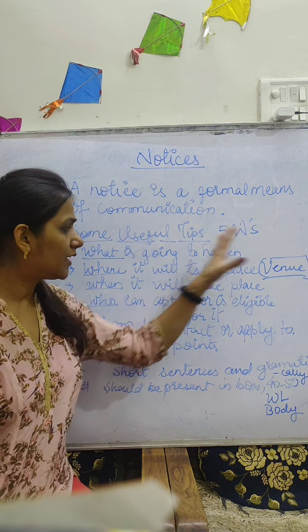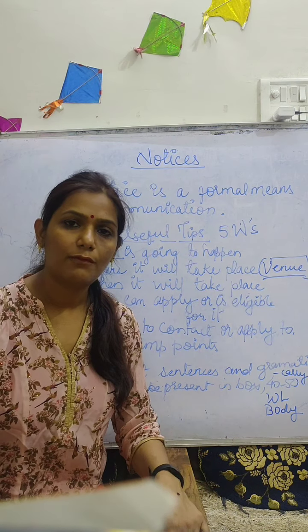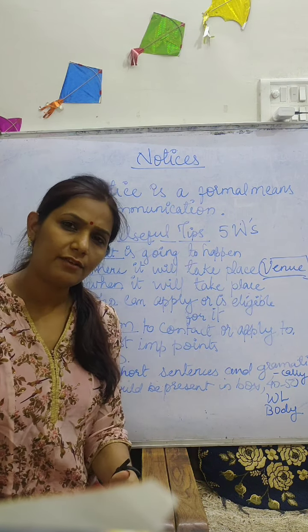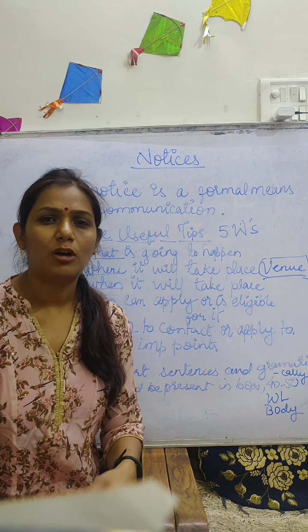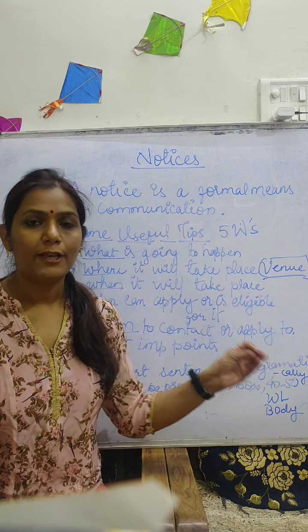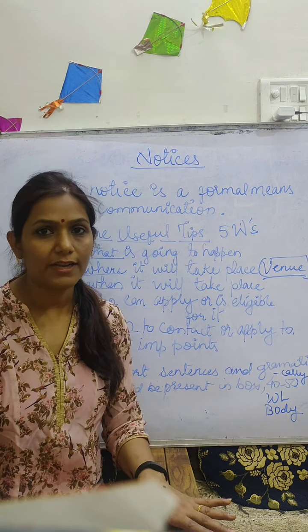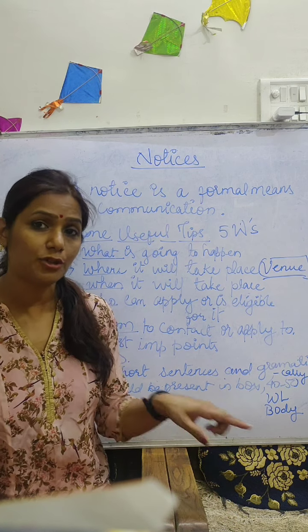Suppose you are writing the venue for an interview for some particular job. Then you will have to mention the venue, the time, and the people who are eligible to apply for it. Never ever forget that it should be mentioned.